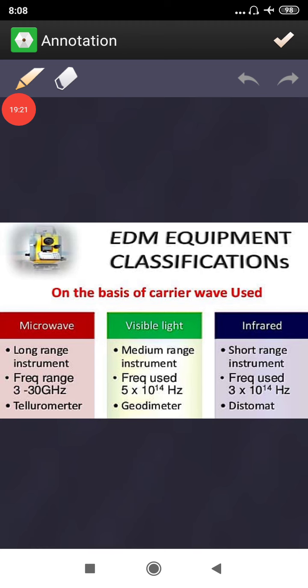As I said, microwave instruments are long range instruments with a frequency of 3 to 30 gigahertz, and the basic name of the microwave instrument is tellurometer. The visible light instrument is a medium range instrument with a frequency of 5 into 10 raised to 14 hertz, and it is available as a geodimeter. The infrared instrument is a short range instrument where the frequency is up to 3 into 10 raised to 14 hertz, and it is well known in the market by the name of Distomat.